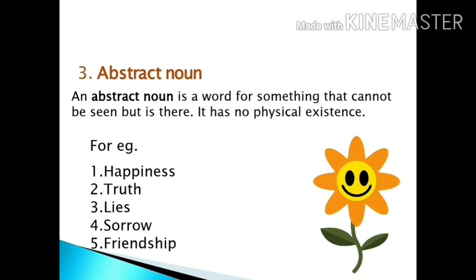Lies, sorrow and friendship, all these things we cannot see, but these all are nouns. Okay, we all now understand that abstract nouns are used for something that cannot be seen. Now what can you see in this picture? A table and a chair. It's so simple. So we are talking about concrete noun here.